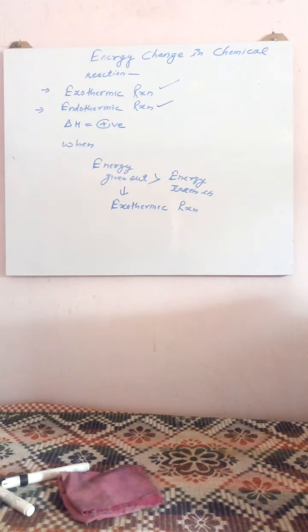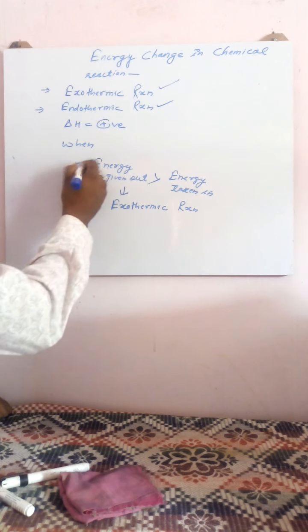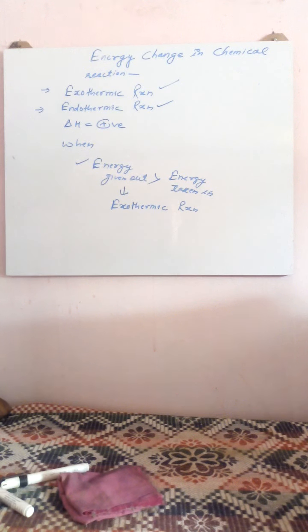It means when during a chemical reaction energy given out is more as compared to energy taken in, the reaction is said to be exothermic reaction. I hope you people understood the meaning of exothermic and endothermic reaction, right?